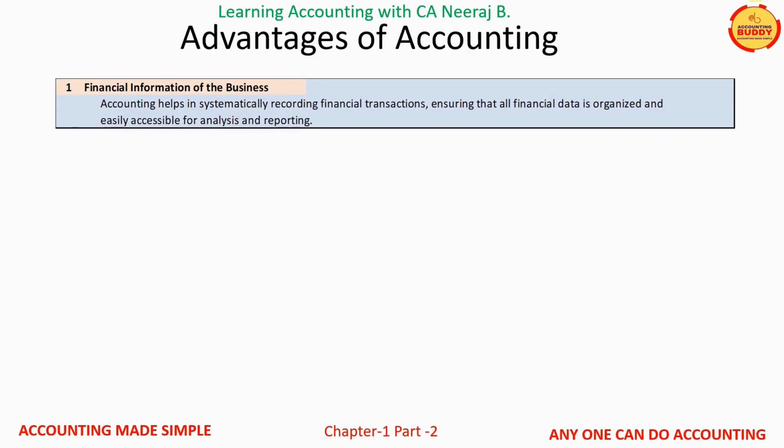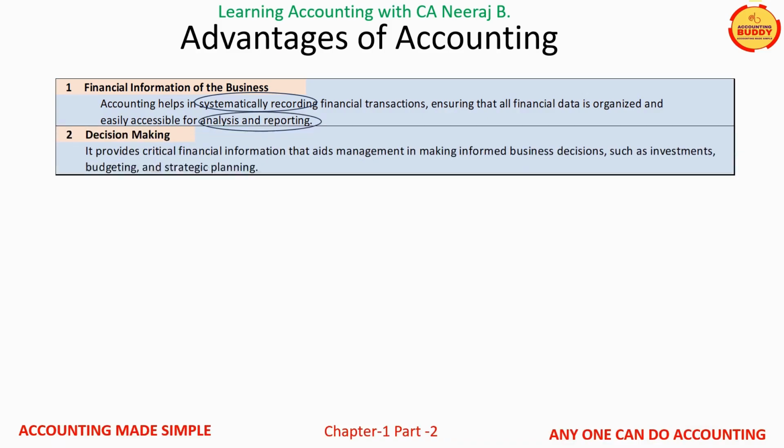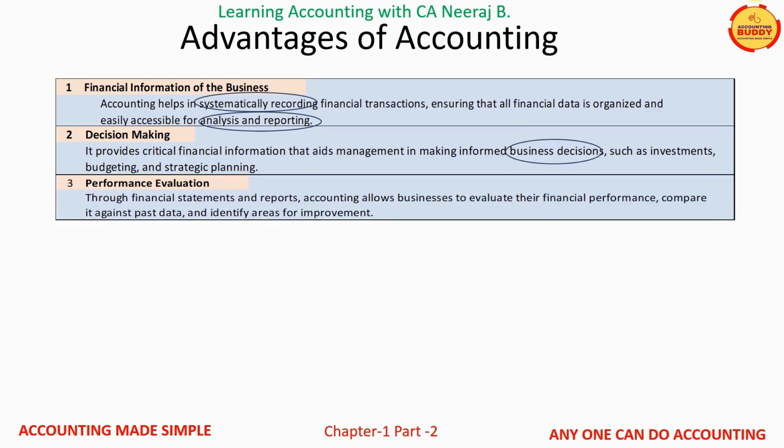First, accounting ensures the systematic recording of financial transactions as per accounting rules and ensures the financial information is always available for analysis and reporting. Second, it helps in business decision making. Third, it also supports business to evaluate and compare business performance.